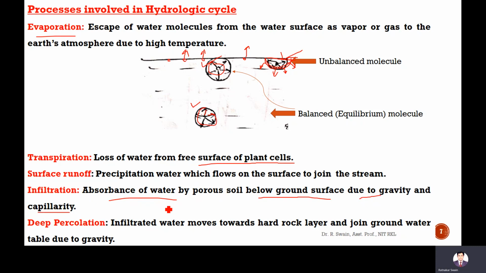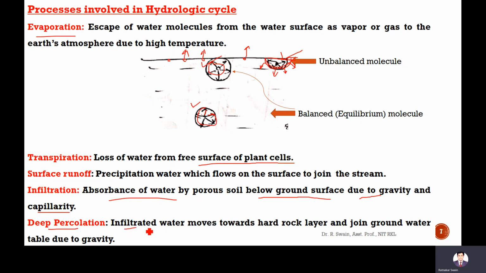Also, you can say that infiltrated water is of two types. One is absorbance by the soil, and some part joins the water table. Part of the water joins the stream later, and some part joins the water table. Another is deep percolation.